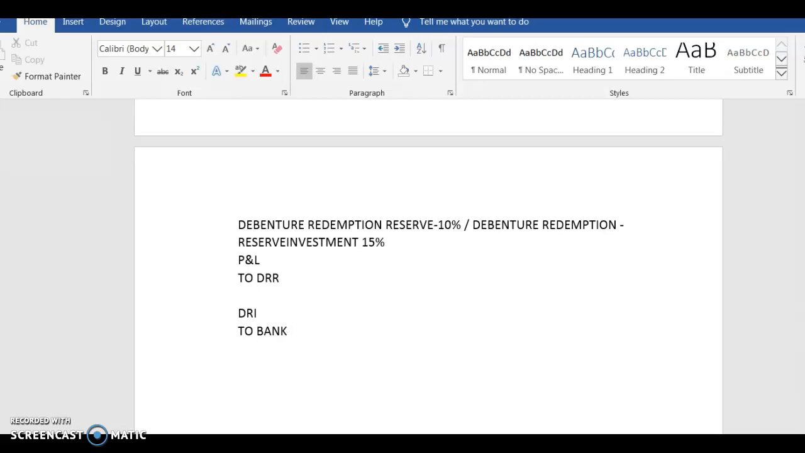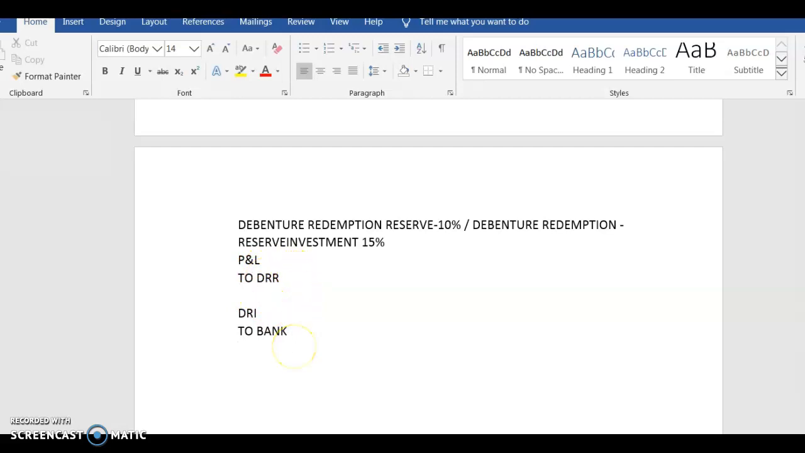Now this will be happening the first year. Second year again this entry will happen. Third year again this entry will happen. Fourth year again this entry will happen. Now notice what about the fifth year, the last year, because in the last year I am going to redeem, so therefore I am not going to make this investment in the last year. But yes, I am going to transfer this amount into the DRR.